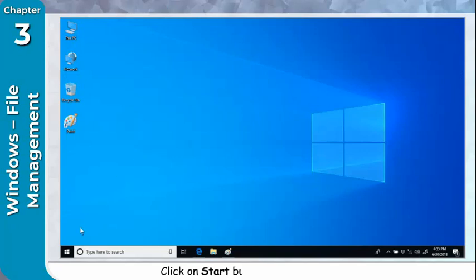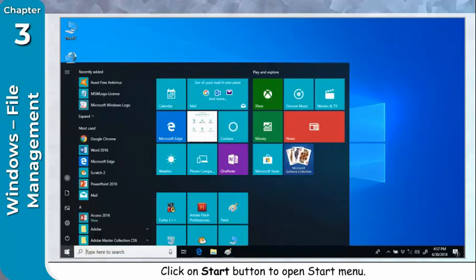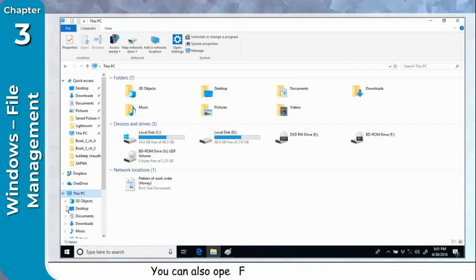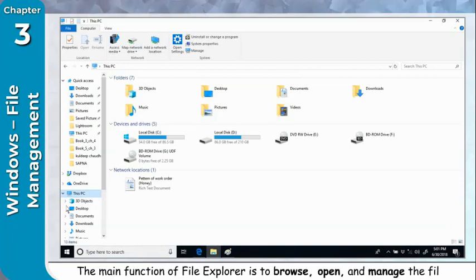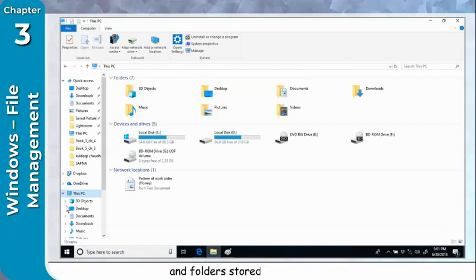Click on Start button to open Start menu. Click on File Explorer icon. You can also open File Explorer from taskbar. This PC window will appear. The main function of File Explorer is to browse, open and manage the files and folders stored on your hard drive.